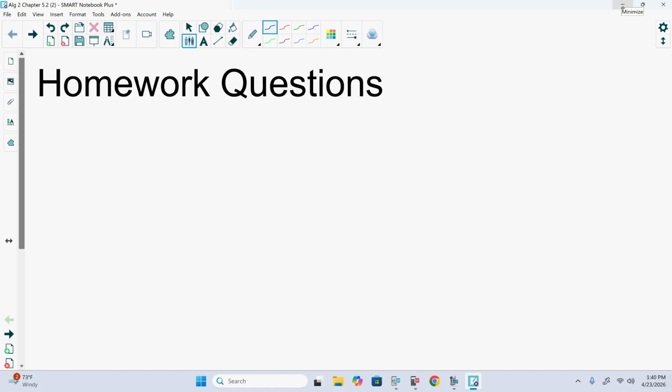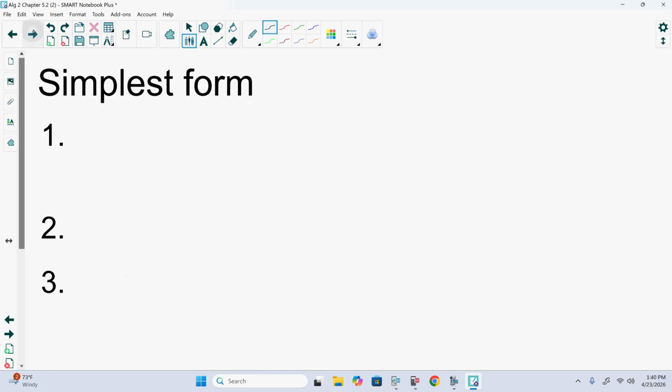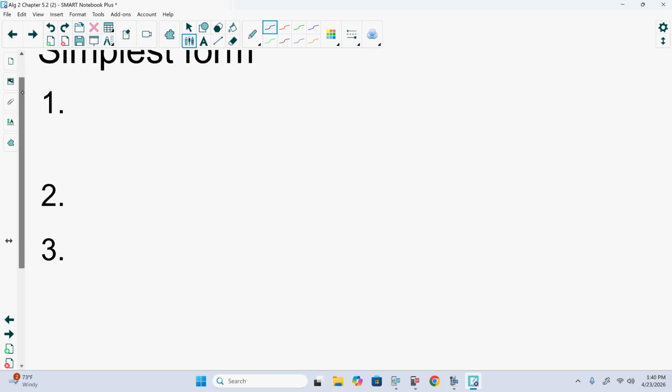If there's no questions on the homework, what we're looking at today is actually with radicals. Now, I put this first one on here. We don't have it on there, but I feel like for the most part, we felt comfortable with what we did yesterday, 5.2.1, properties of exponents. Simplest form.